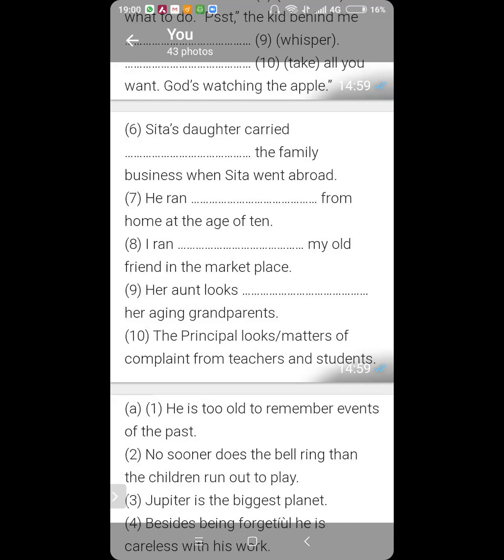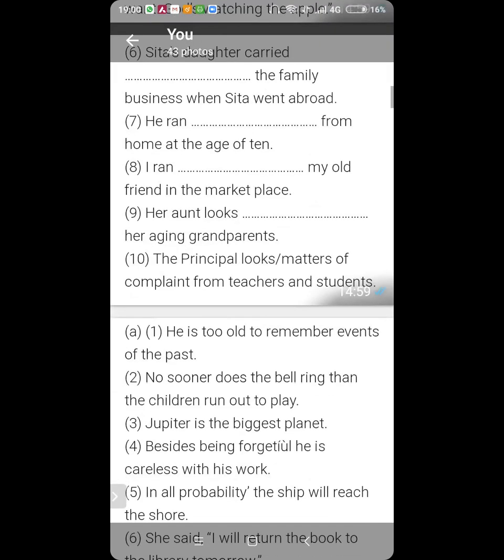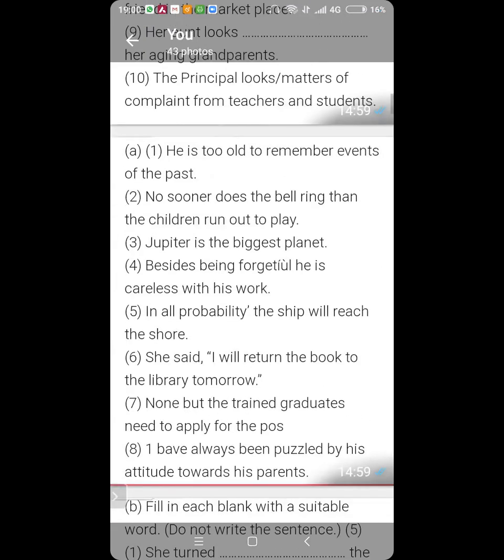Yes. The principal looks dash matters of complaint from teachers and students. To the matter. Yes, looks into the matters of complaint from teachers and students.